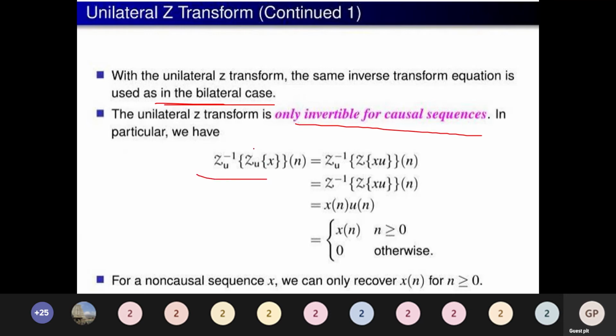So z inverse of the unilateral transform of X is given by x of n into u of n, which is x of n for n greater than or equal to 0, and 0 otherwise. This is regarding the unilateral transform. We should know how to solve the problems if GATE questions are asked with respect to both bilateral or unilateral z transform. Very simple fundamental concepts that we should always remember.